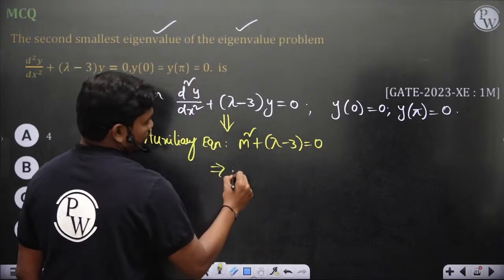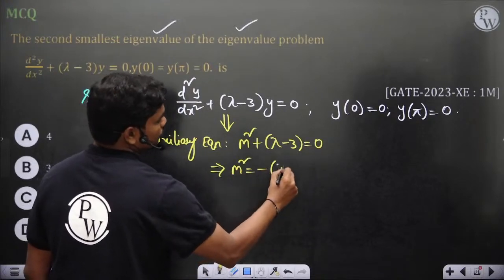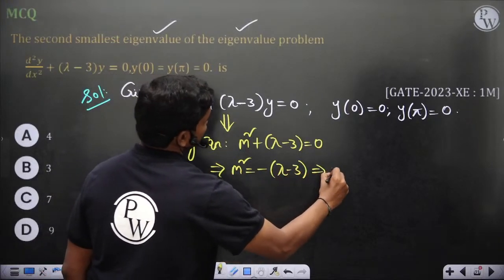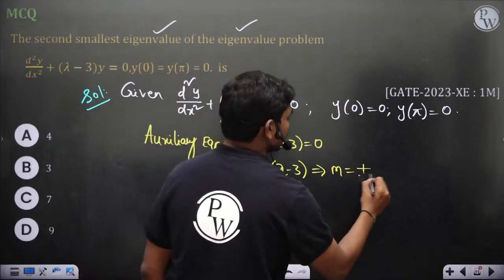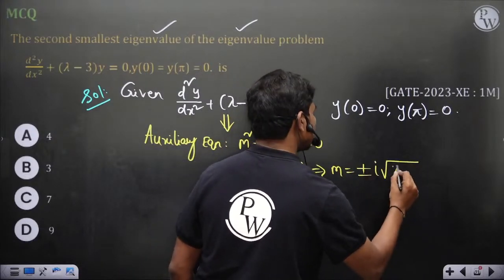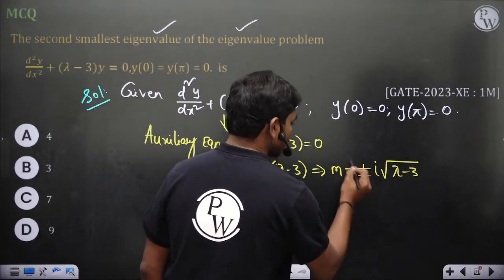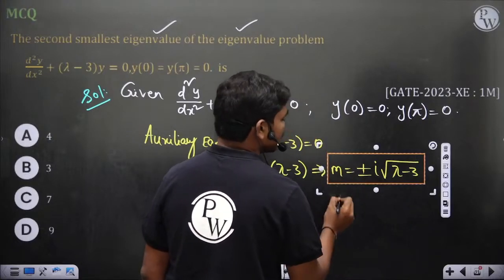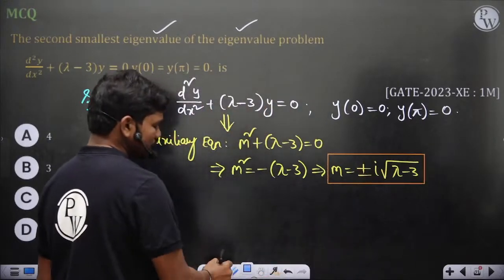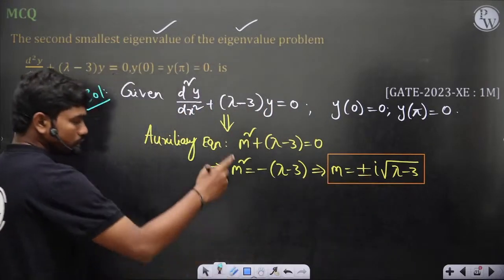So m square is equal to minus of (lambda minus 3). So m is equal to plus or minus i times root of (lambda minus 3) is what you have. So these are the roots of the auxiliary equation.